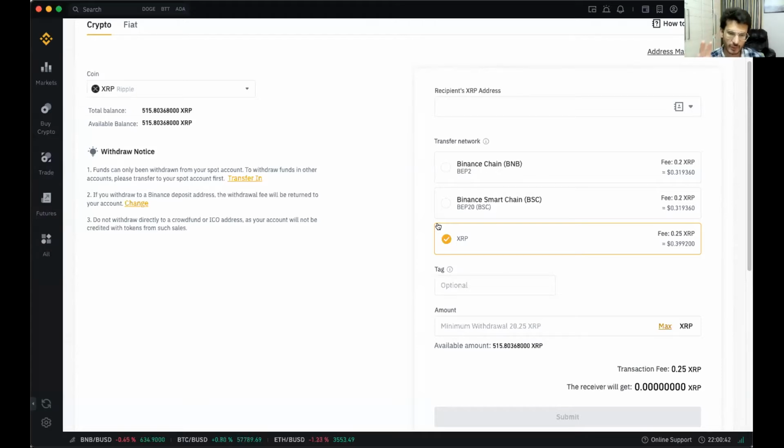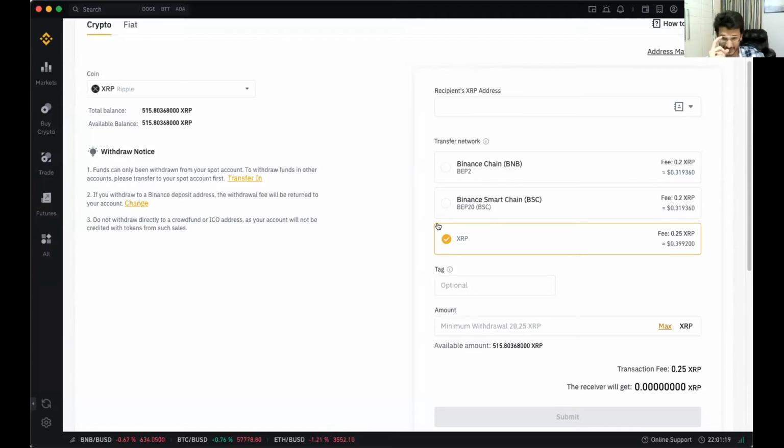We won't go into the details of that, but if you want to spend less money on the transaction cost, you can delay the transfer. If you want a quick transfer, you can do it using all these chains. But if you don't really want to spend a lot of money, you can ask that your transaction can happen within like 24 hours, and then your transaction cost will be less. That is possible on the Ethereum chain.